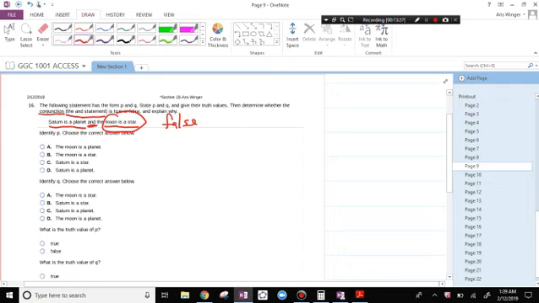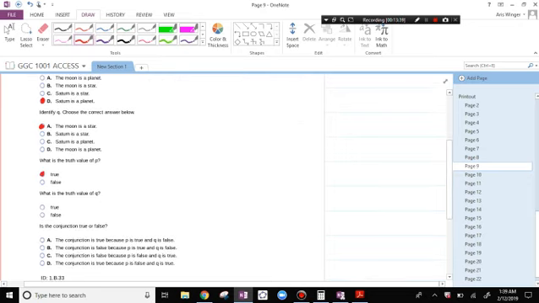The first statement is that Saturn is a planet. That's true. The second statement is that the moon is a star. That's false. The truth value of P is true. The truth value of Q is false. The whole statement is false. The conjunction is false because P is true and Q is false.